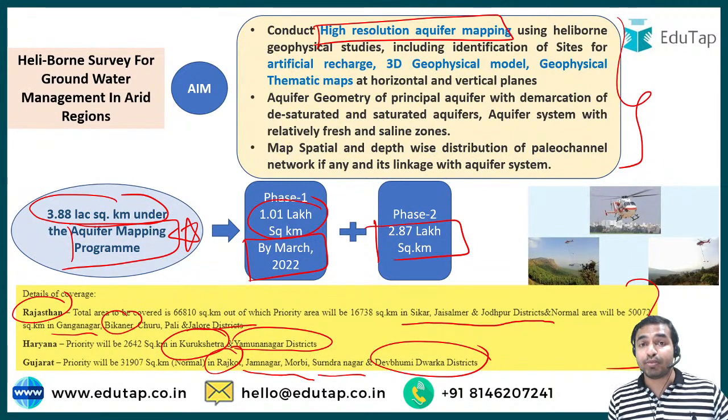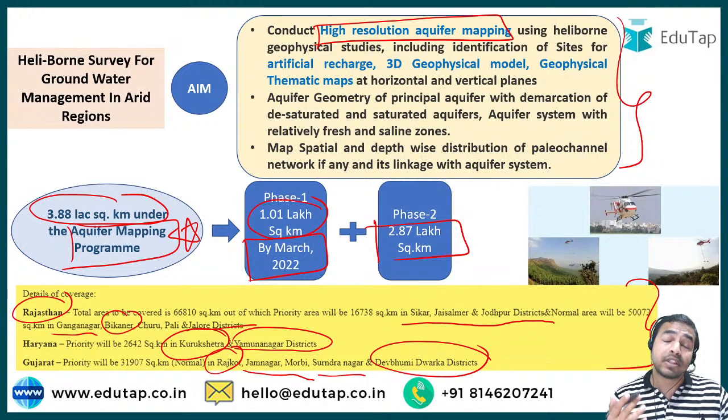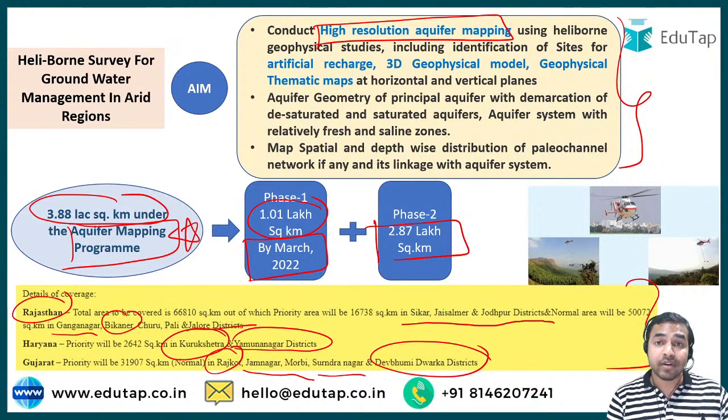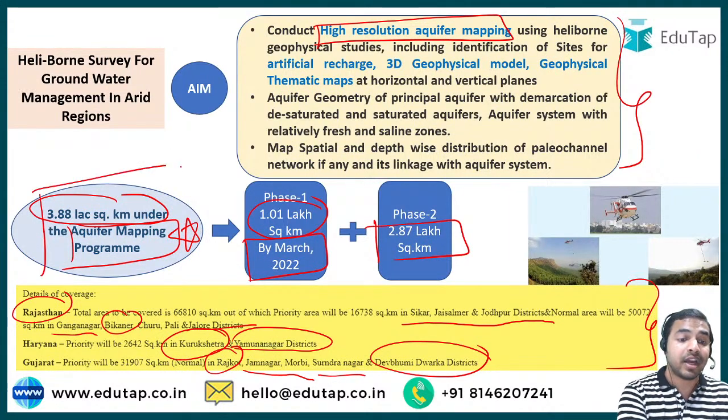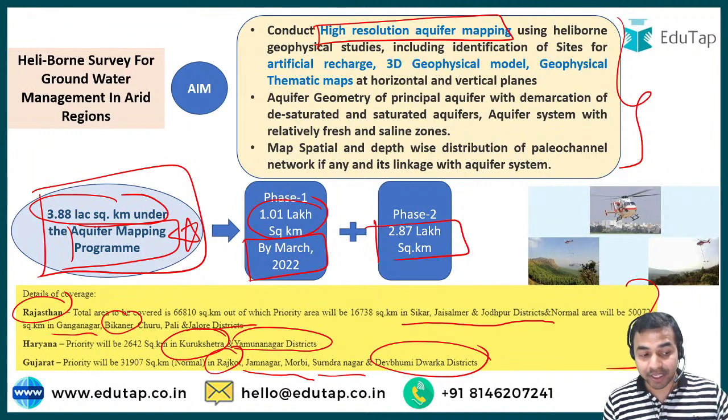So my dear friends, the key takeaways from this survey are the name of the survey, first of all, where it was launched from, in which states this survey is going to be conducted, and what are the two entities which have signed an agreement in order to conduct this survey, and last but not the least, the target as well as the program under which this agreement was signed in order to conduct this survey.